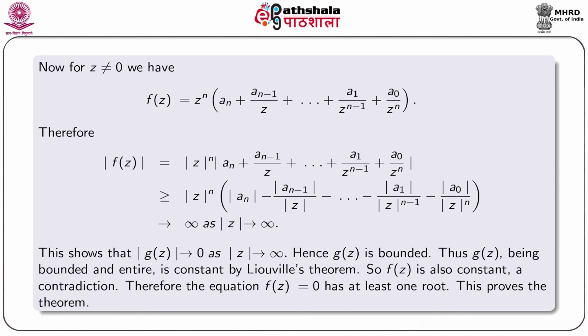Therefore, g(z) is bounded. Thus, g(z) being bounded and entire is constant by Liouville's theorem. So, f(z) is also constant, a contradiction. Therefore, the equation f(z) equal to 0 has at least one root. This proves the theorem.